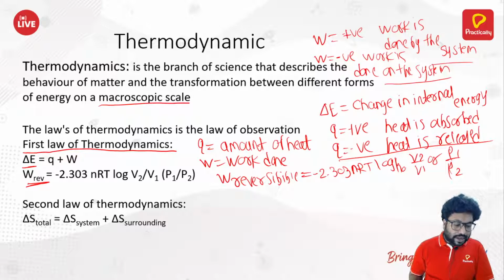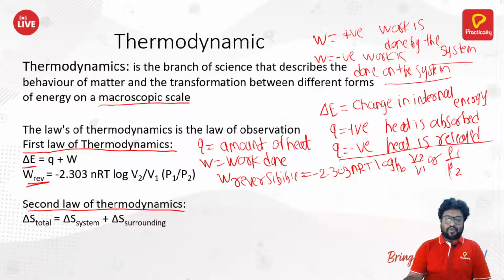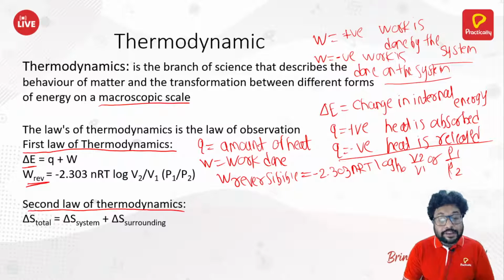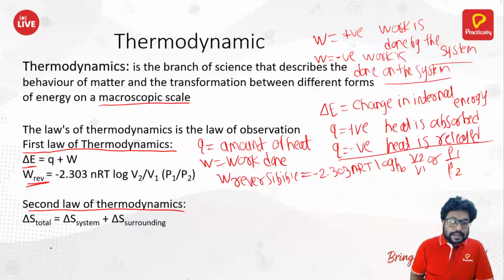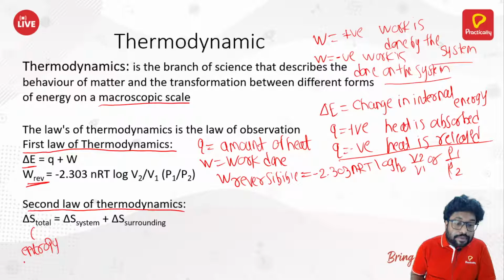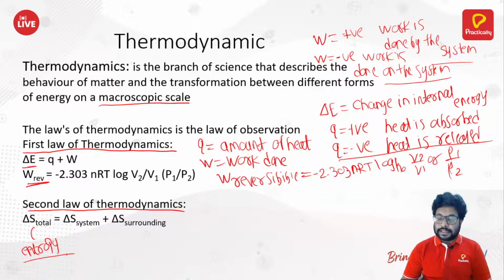Okay, moving ahead. The second law of thermodynamics. Instead of putting it into words, let's understand its statement or equation. It says delta S total. What is delta S? This is entropy. The second law basically says that the total entropy of the universe is always increasing. Now delta S total is nothing but the entropy of the universe.